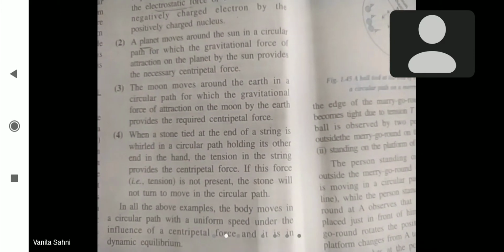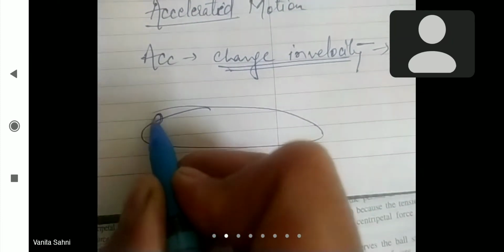The last example is a stone tied with a string, and you are whirling that stone in a horizontal circle, holding it like this, right? Here is the stone, and at this point is your hand.